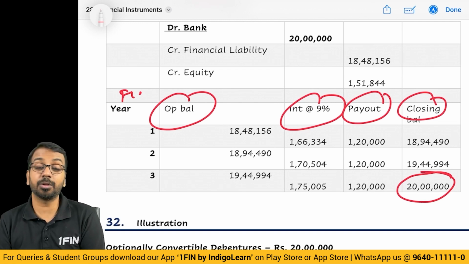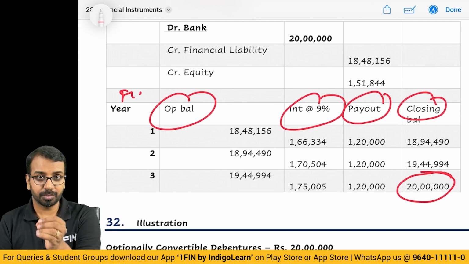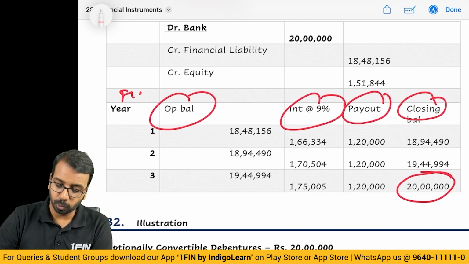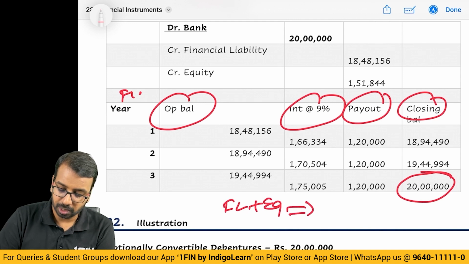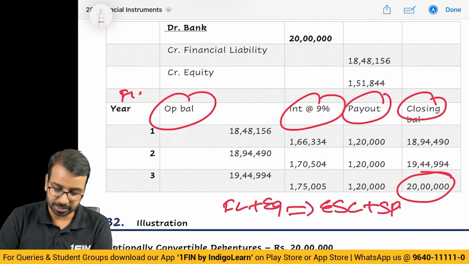Now at the end of the period or in between also, if the conversion happens, if the investor says I want to convert it, then whatever is the amount in financial liability plus whatever is the amount in equity, the equivalent of this you will transfer to equity share capital plus securities premium.